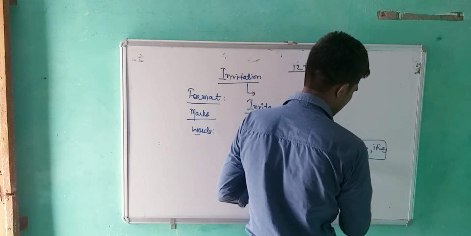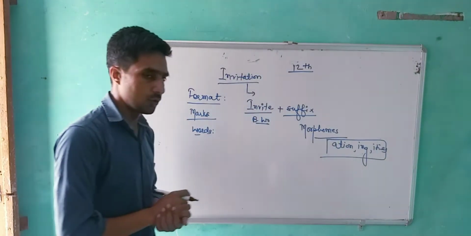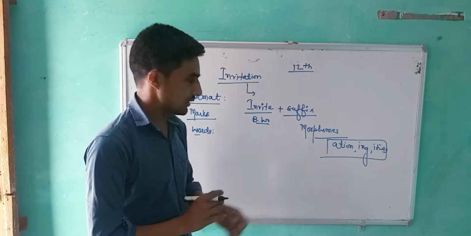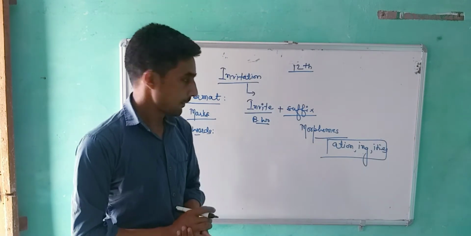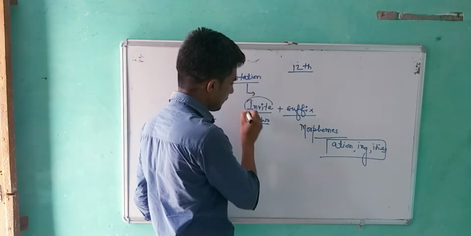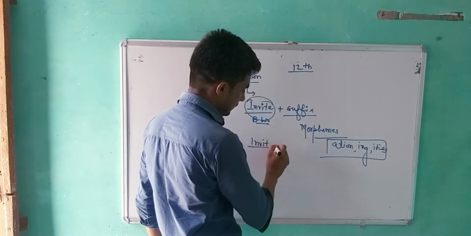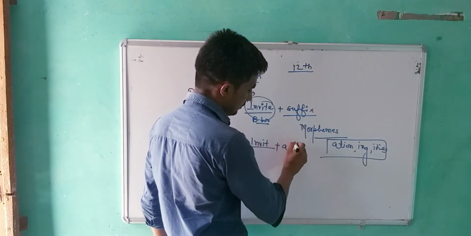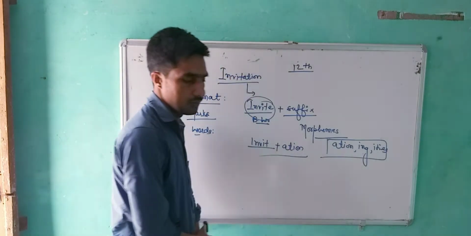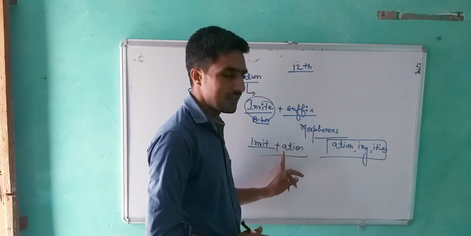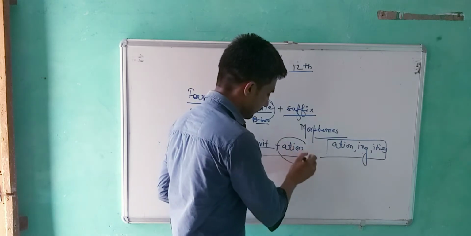These are the fixed morphemes that are added to some words and change the meaning of the word. In this word, the base word is invite, and after that there is also the adjoining of a morpheme, and the morpheme is ation. It means suffix.